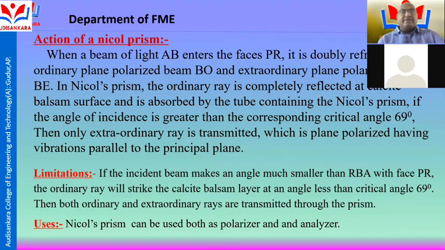If the angle of incidence is greater than the corresponding critical angle, 69 degrees, it is called total internal reflection. Then only the extraordinary ray is transmitted, which is plane polarized, having the vibrations parallel to the principal plane. So this is called the action of the nickel prism.